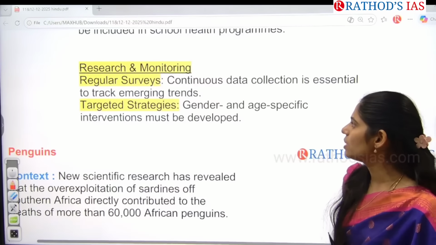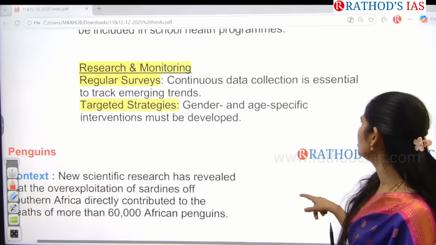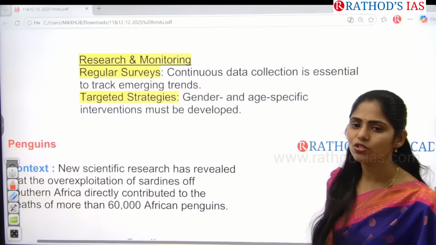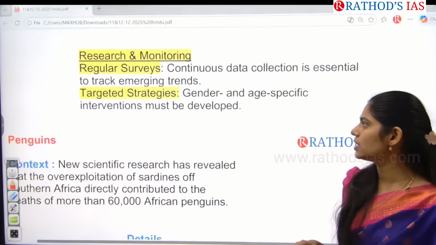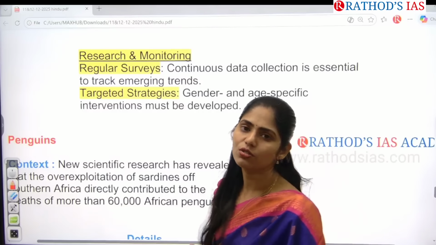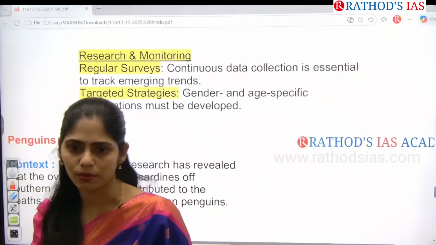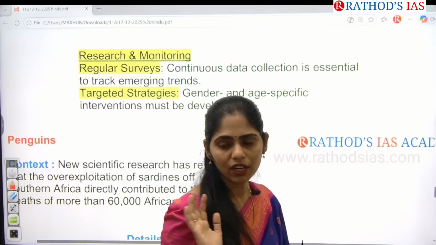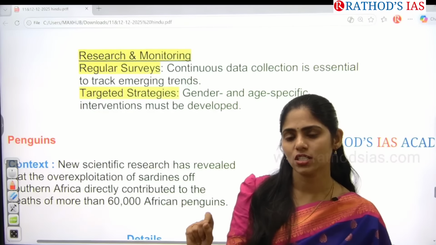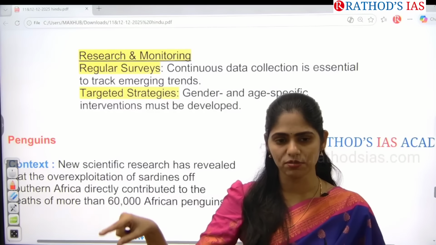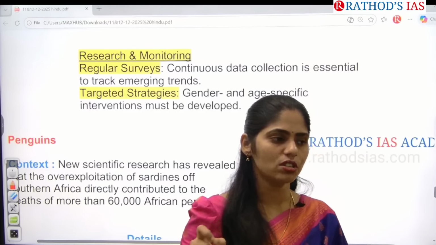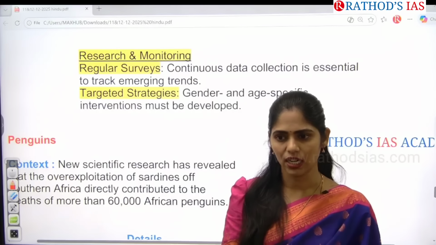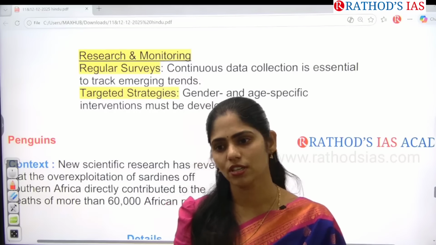And regarding research and monitoring, we have to go for continuous data collection, and tracking of emerging trends, etc. And we have to go for gender and age specific interventions, everything. So at different levels we have to take measures so that we can control these problems. We cannot control this problem only by taking measures at the school level or family level. Wherever children come in contact with it, we have to take steps from every area. That is, we have to touch a 360-degree angle so that we ensure availability is not there in that region, so that we can control this kind of abuse, guys.